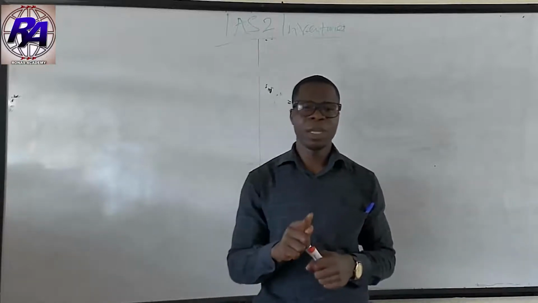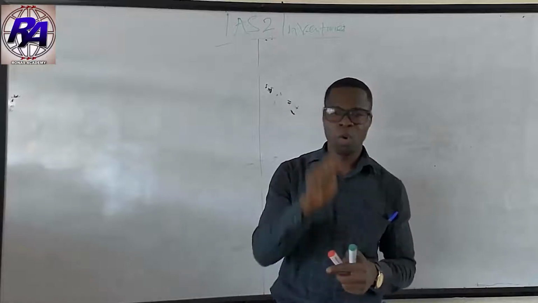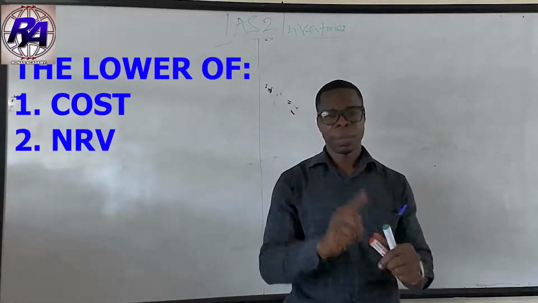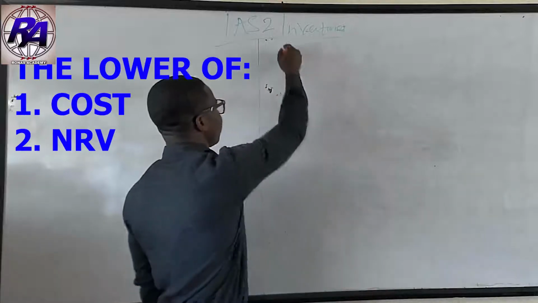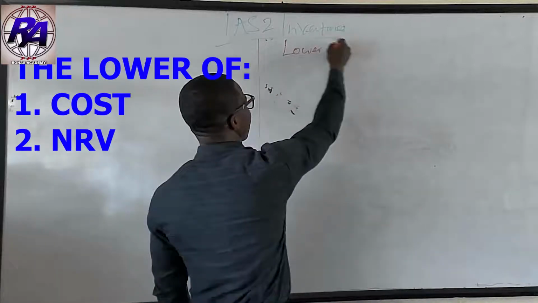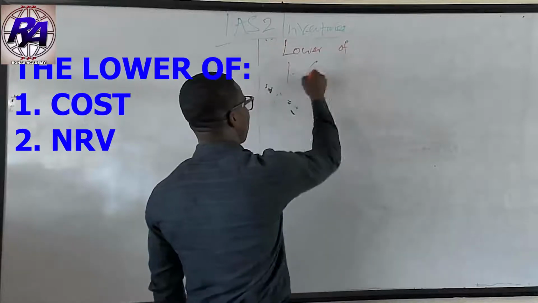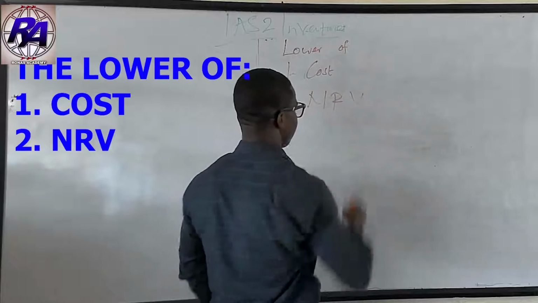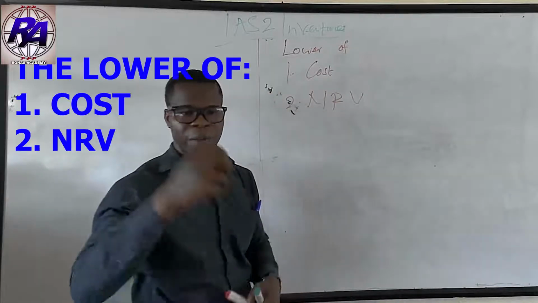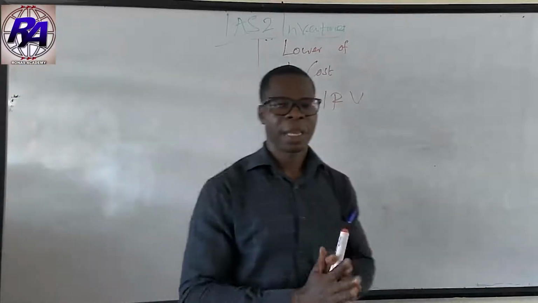Remember that inventory is supposed to be measured at the lower of cost and net realizable value. So we value inventory at the lower of one, cost, two, net realizable value.